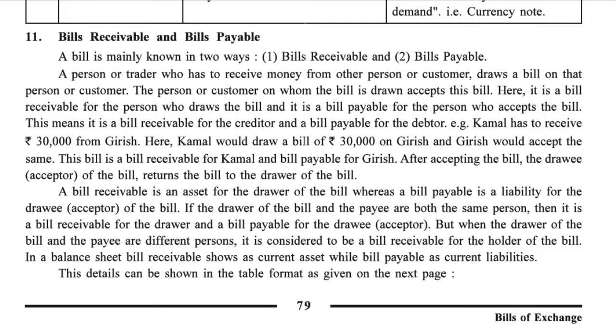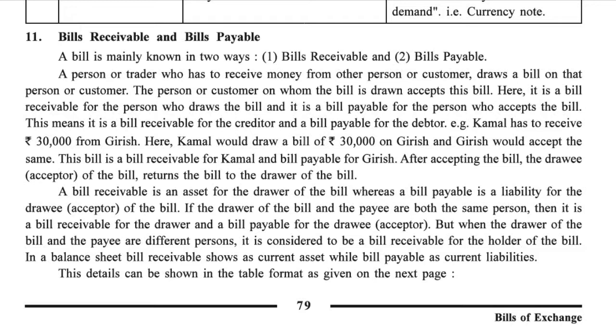Chapter 4, Bills of Exchange. In the previous lecture we already completed up to point number 10. Today let us start point number 11: Bills receivable and bills payable. A bill is mainly known in two ways. First, bills receivable, and second, bills payable.